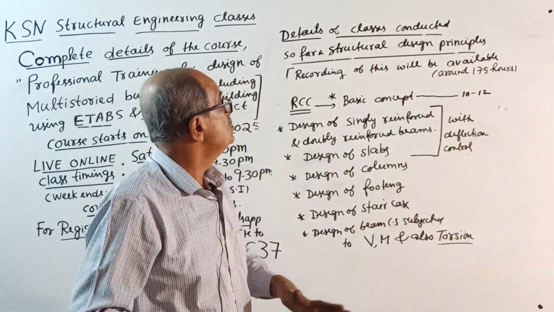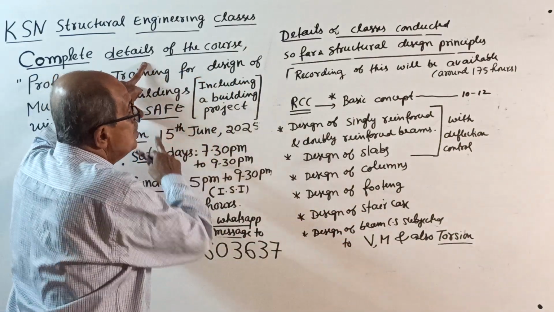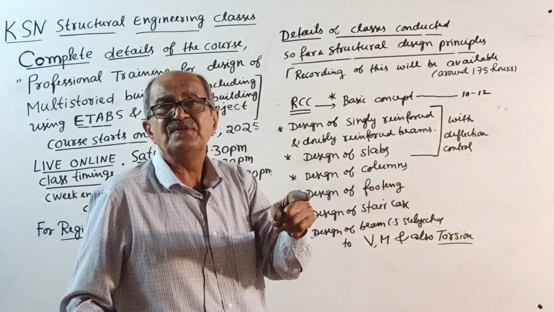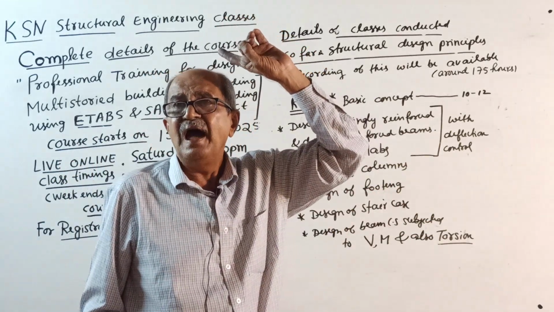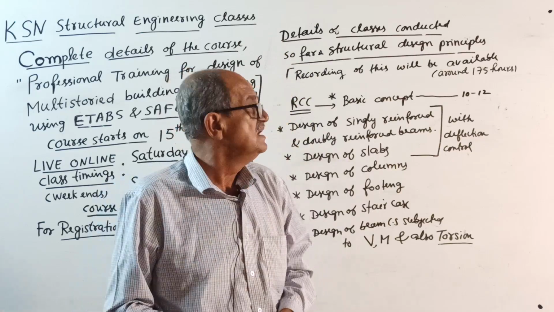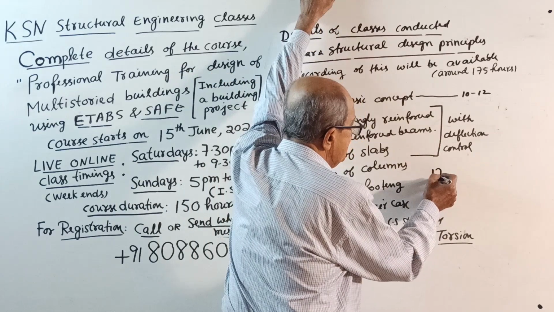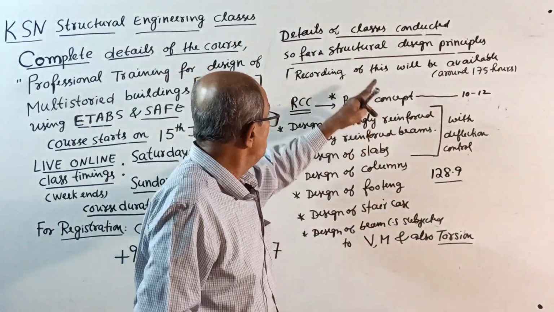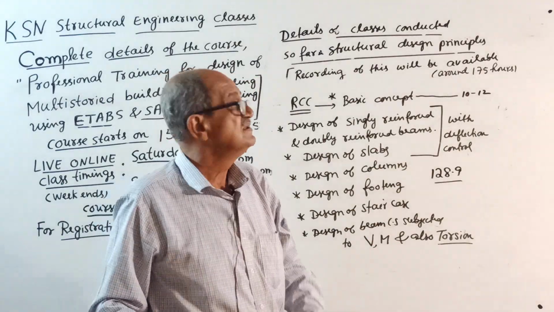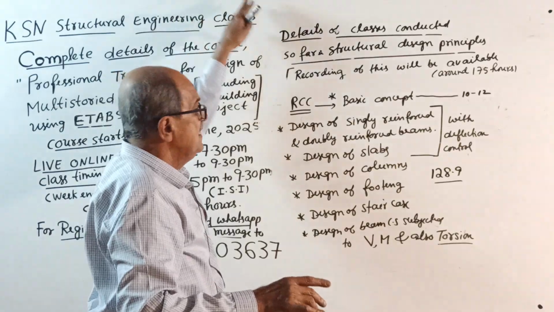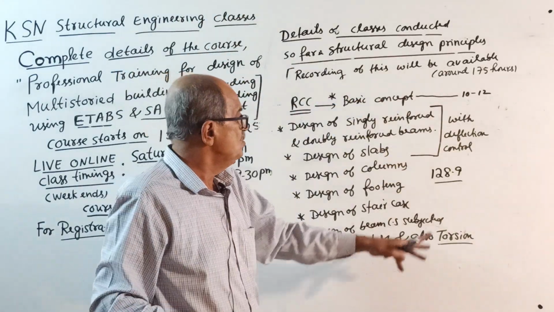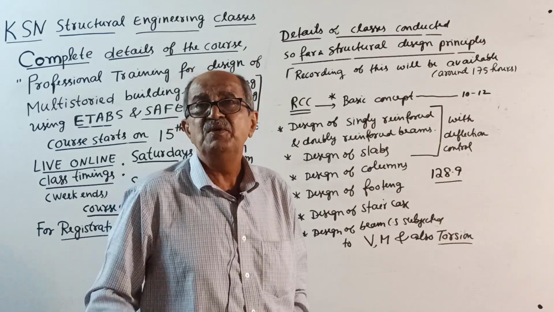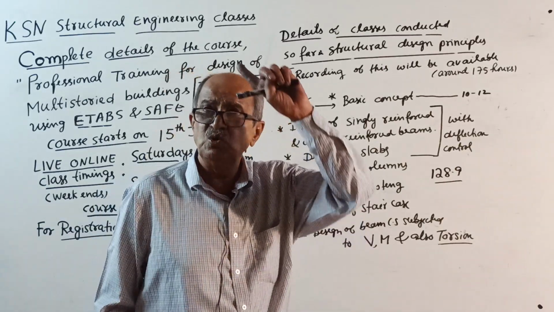Now, those who join only for this part, those who are not going for this recording part, they have to believe me. I will ask in the class, go back to the earlier class and see what BM we got there. Software might have given a BM of 128.9. Suppose you are not opting for this one, it is your choice. Suppose you want only this software part, then you are not knowing all these things. Then you wait. Somebody who came earlier will comment there. Software will give 128.9. He will tell immediately, sir, 128.9 we also got there.